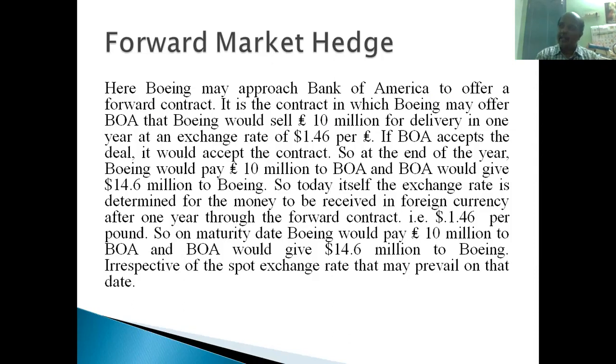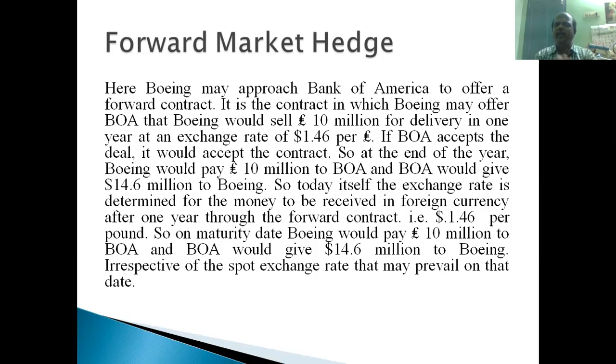Suppose on that day, 15th May 2021, the exchange rate becomes $1.40 per pound, then they'll be losing so much amount, right? They have planned everything based on an exchange rate of $1.50 per pound, right? Economists say that every company will predict like this. So we'll go for some quite decent rate. This is the exchange rate, right? $1.46 per pound can be accepted.